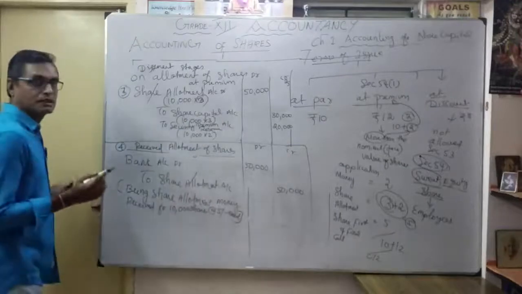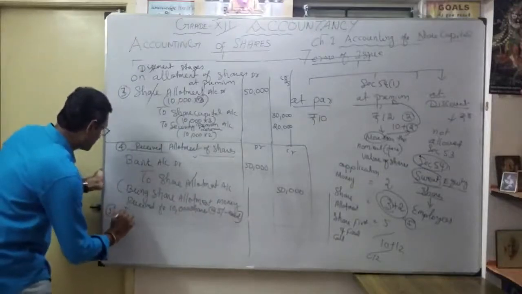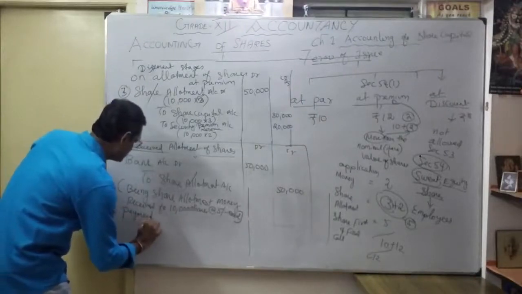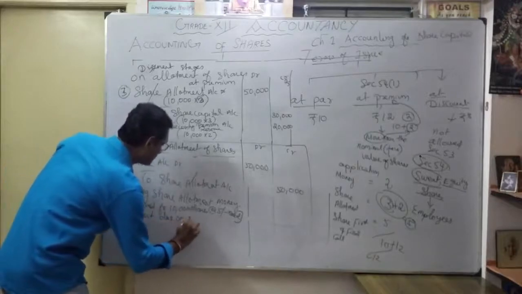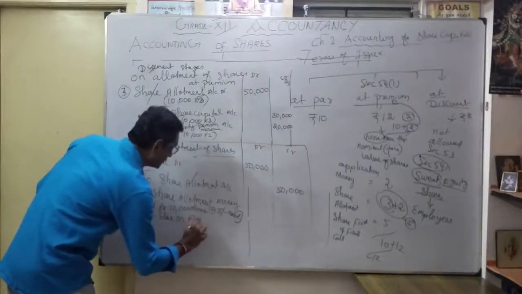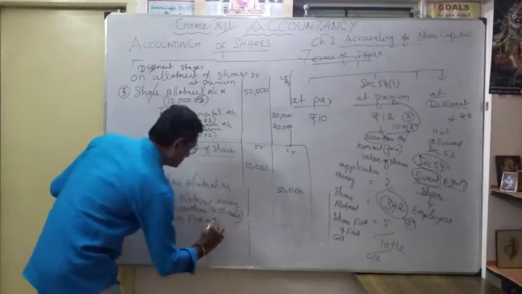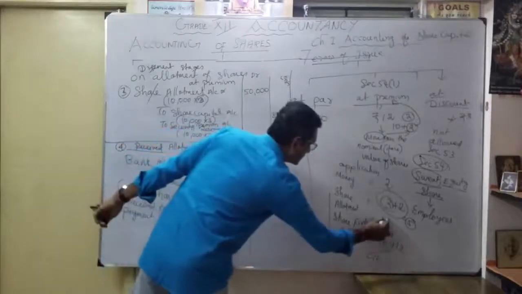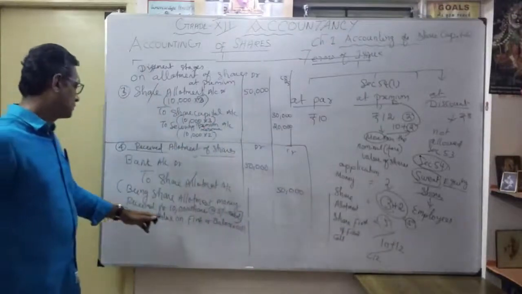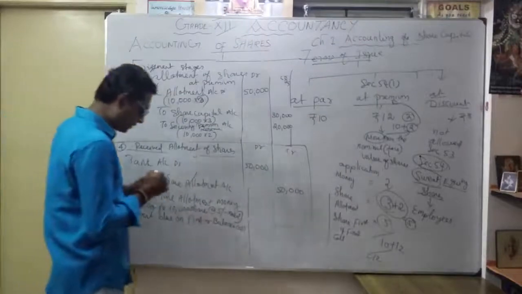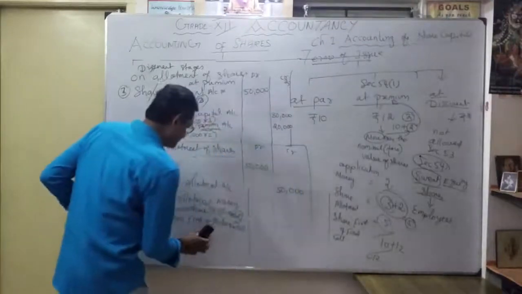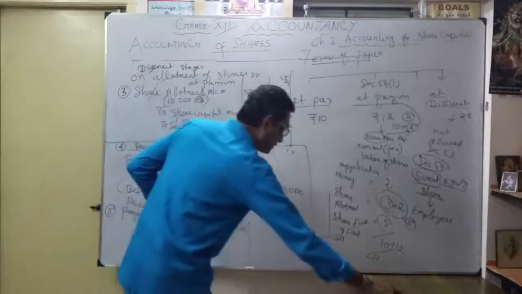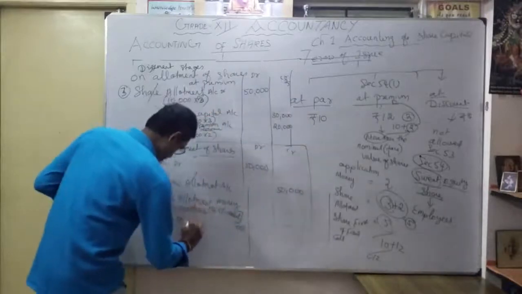Now what is the fifth entry? Payment due on first and balance call, or even final call. Balance call. So what is the balance? It is 5 rupees. Okay. So payment due on first and balance call or even final call. You can put first or final call, or just put final call, whatever it is. Balance on final call.